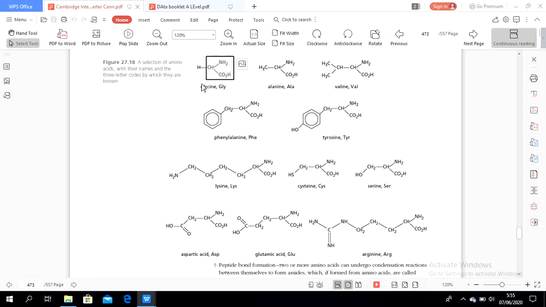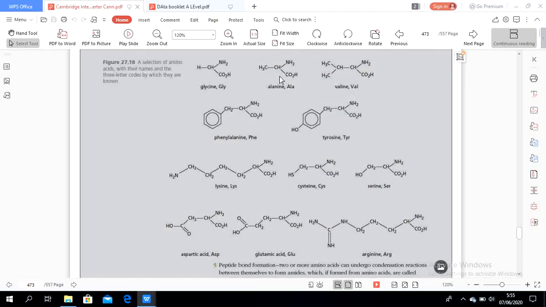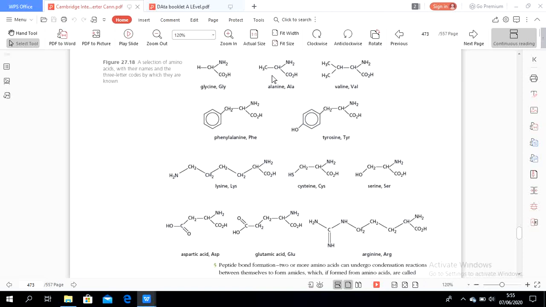Also in here, glycine is H, alanine is CH3, and then valine, and then phenylalanine comes from phenyl, a structure of benzene with this one, methyl benzene, and then there is tyrosine. These are already the amino acid names.